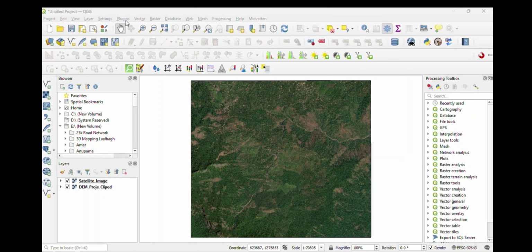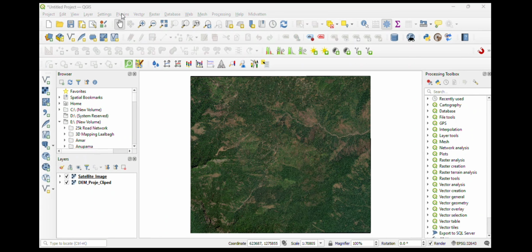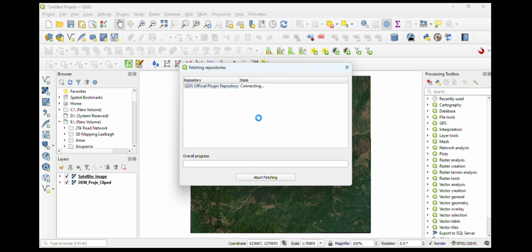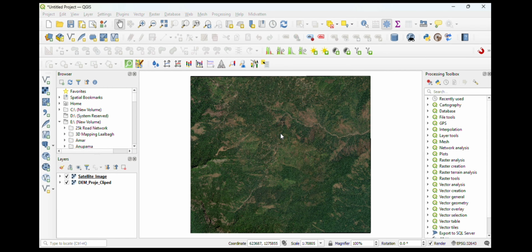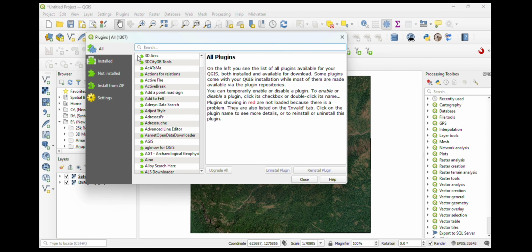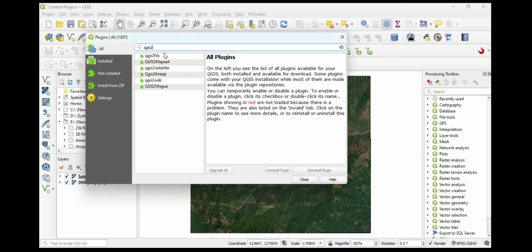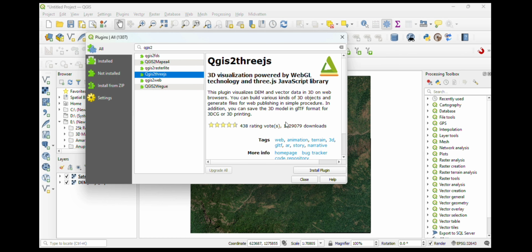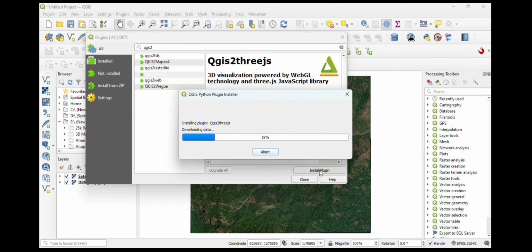To perform this operation, we need a specific plugin called QGIS2threejs. I will show now how to install the QGIS2threejs plugin. First go to the plugins tool and click on plugins, and search in the search bar for QGIS2threejs. It's here. Click on that and click on install plugin, and it's now successfully installed.